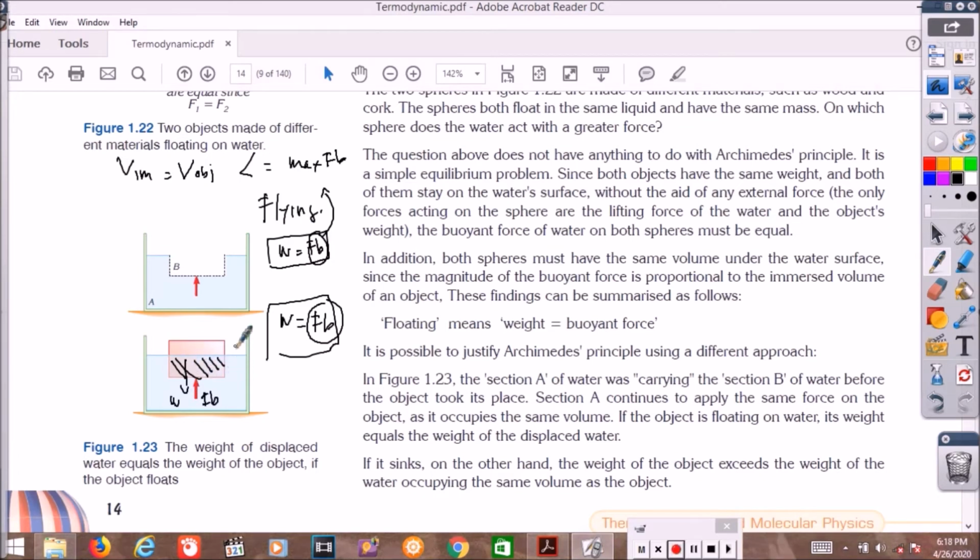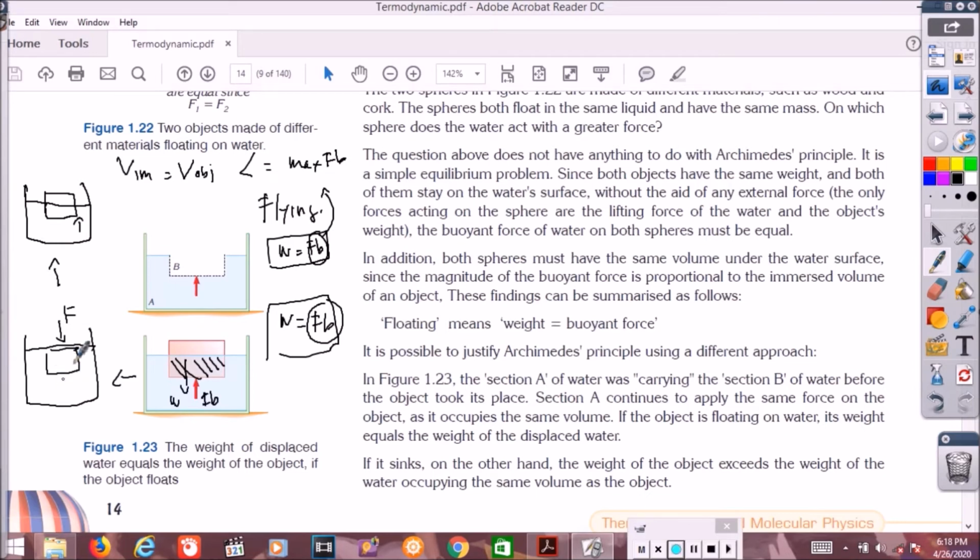You can try this. If you push the object until it is completely immersed, giving force from above, and then after that you put your hand away, the object will move up and float. Why?